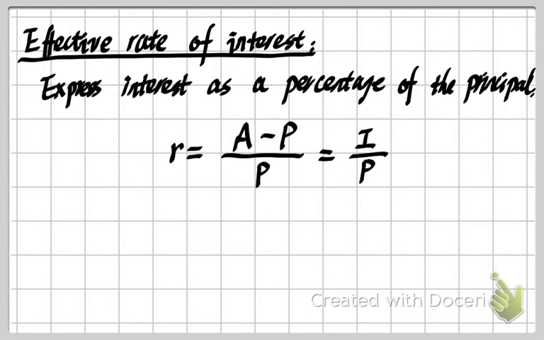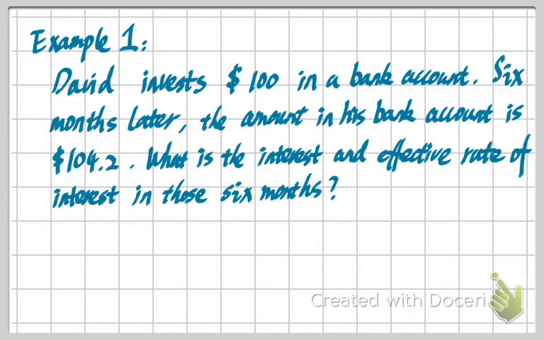So now let's use one example to explain how we can compute this interest rate. Let's look at this example. Assume we have a person, David, who invests $100 in his bank account, or you can say just deposits this money in the bank account. Then 6 months later, the amount in his bank account is $104.20. What is the interest and also the effective rate of interest in those 6 months for David?